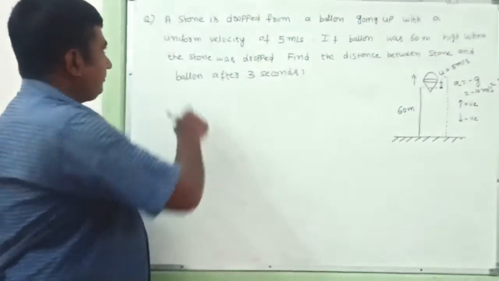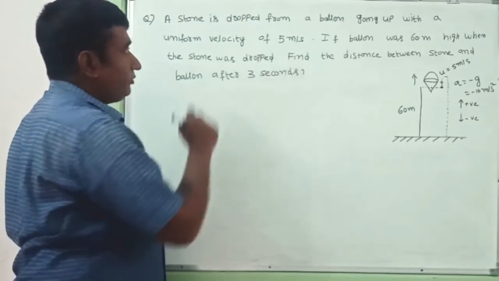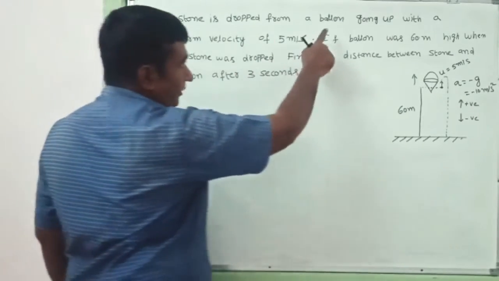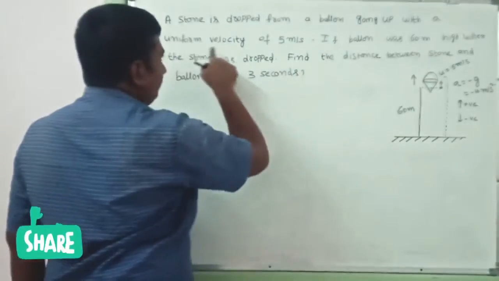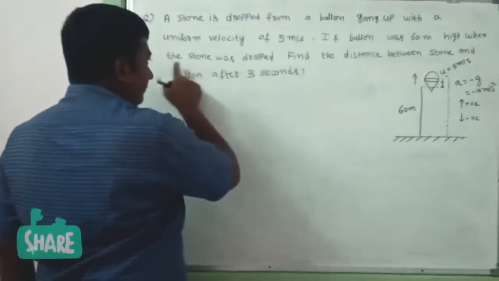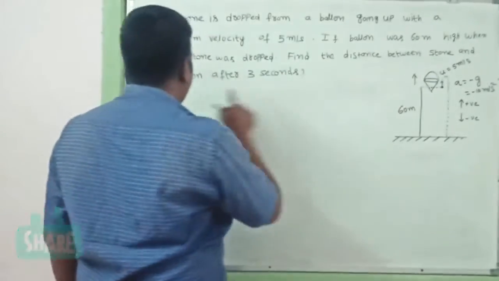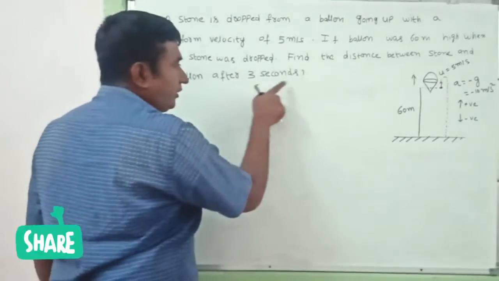Okay, next question, same concept but here they have changed the question. A stone is dropped from a balloon going up with a uniform velocity of 5 meters per second. If the balloon was at 60 meters height when the stone was dropped, find the distance between stone and balloon after 3 seconds.